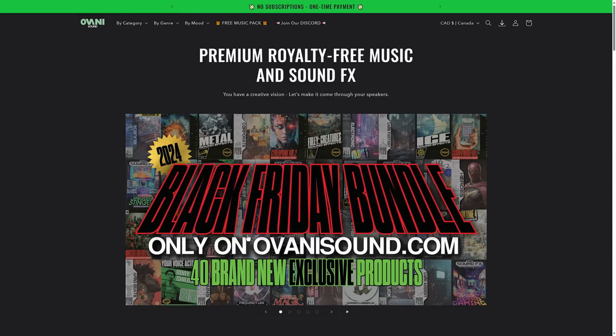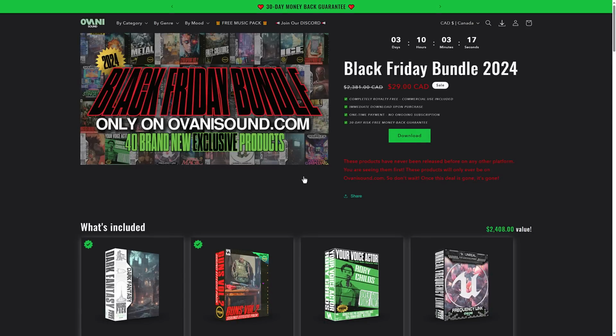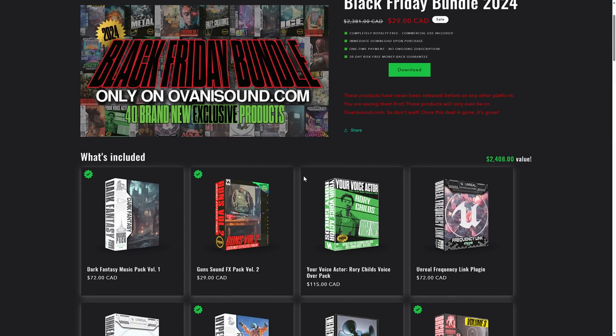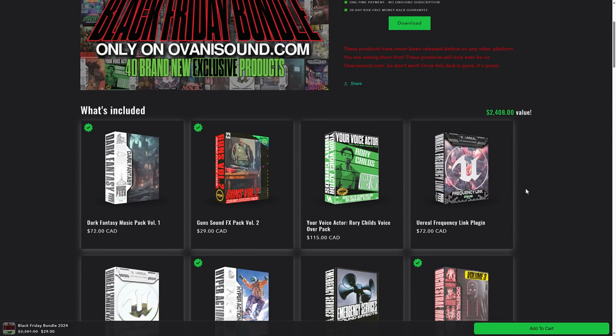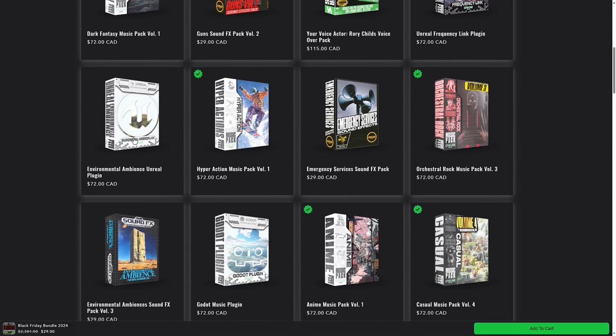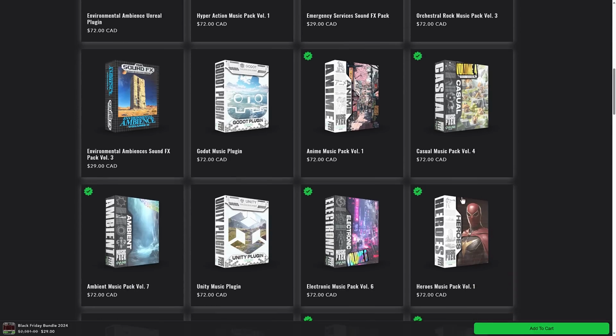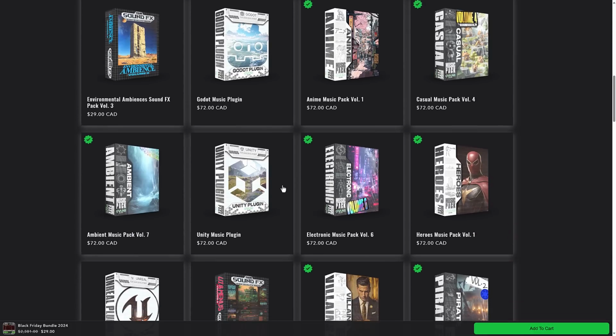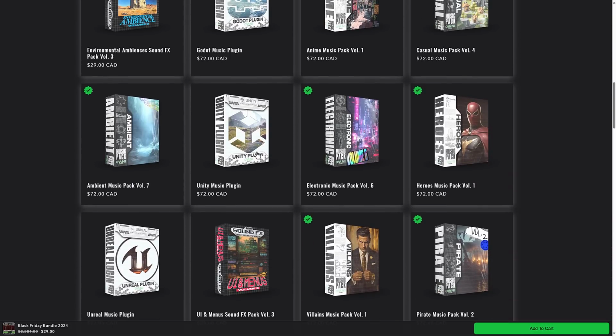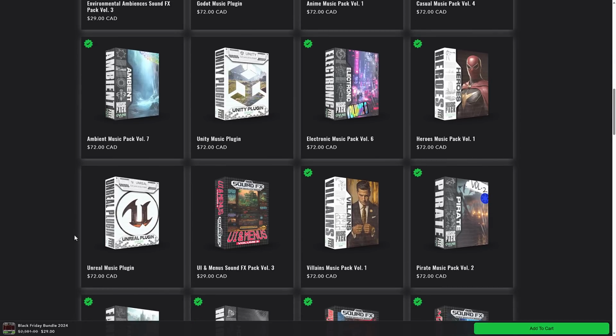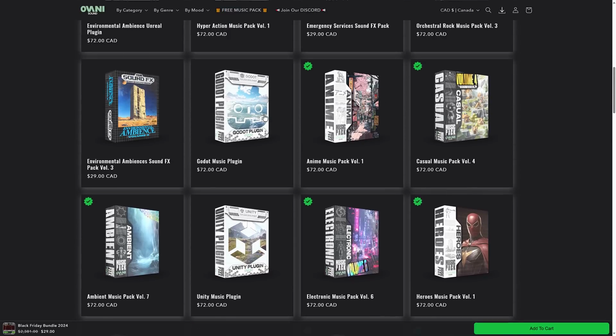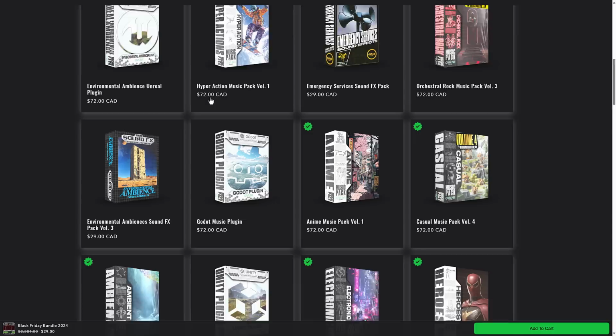So you get 40 brand new exclusive products. The only real repeats, if you have bought previous Humble bundles, are ultimately the plugins. Things like the Link Frequency for Unreal Engine, the environment ambience, the music player plugins, and so on. As you can see from the list of assets here, you're getting a number of different plugins for all the various game engines out there. Music plugins for Unity, Unreal, and Godot. On top of that, you're getting the Ambience plugin for Unreal.